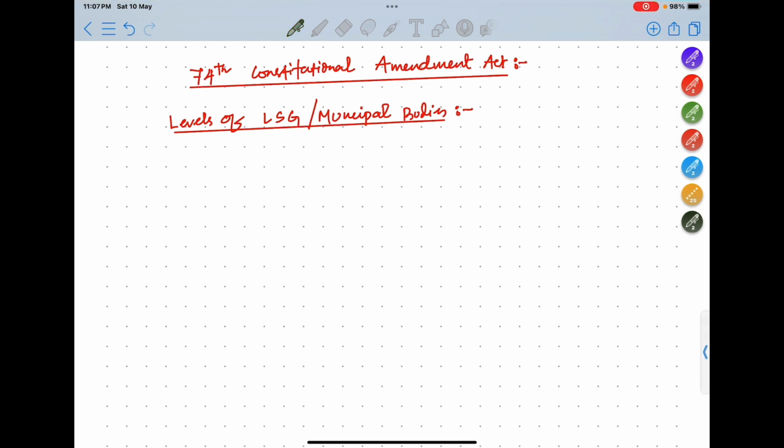So number one is a nagar panchayat. Okay, nagar panchayat basically structure is like this. So in the lowest level it is nagar panchayat.